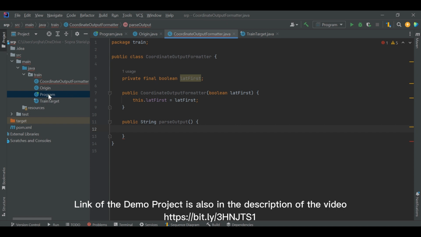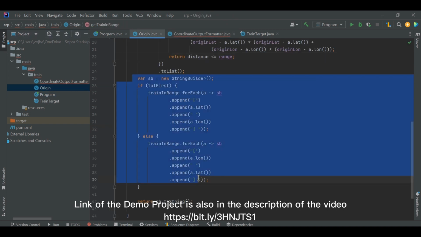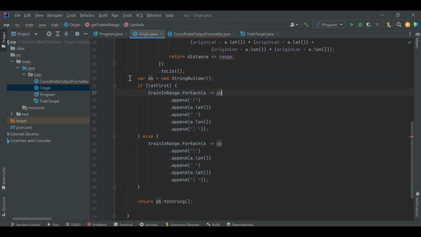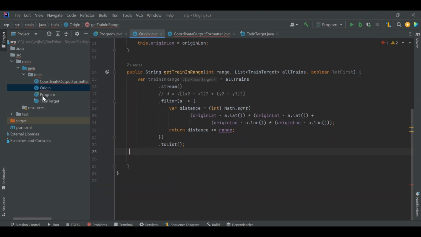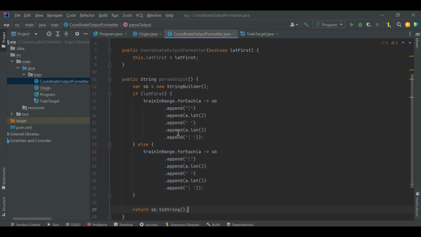I can go into the Origin class, remove this part of the logic from this class, and paste it into the new class that I have made, CoordinateOutputFormatter, and take the list of target trains as an input.